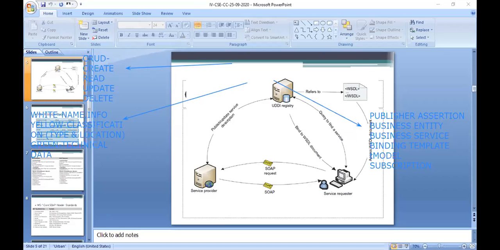If you go for this representation, you will come to understand.